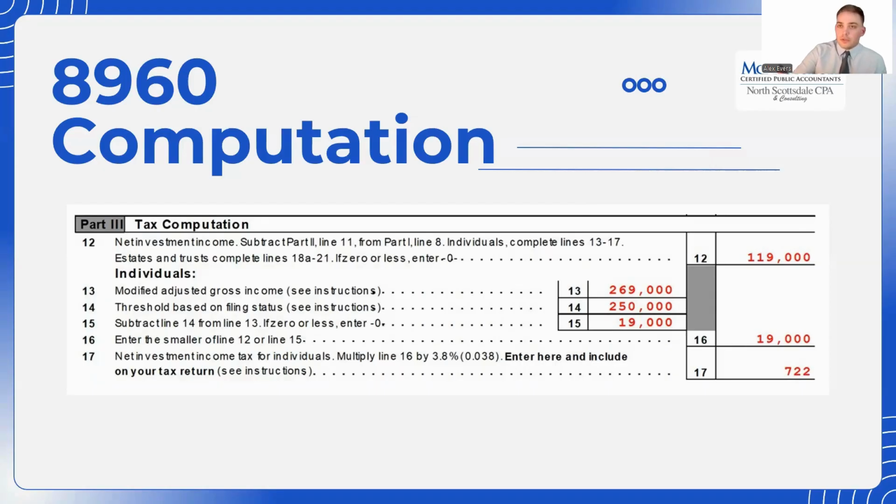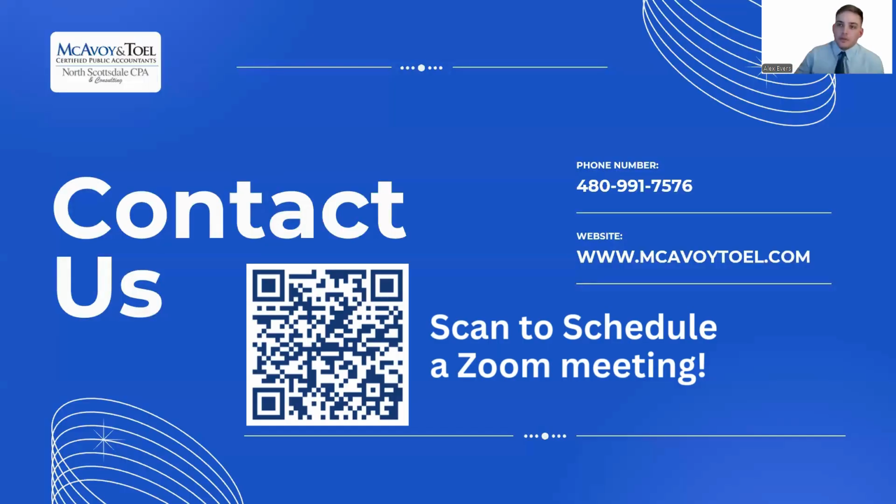So now they're looking at much lower tax, $722 compared to $3,800, and that's just from recording your closing costs and making sure you track your home improvements in your property. So there are a couple of things that can be done here.